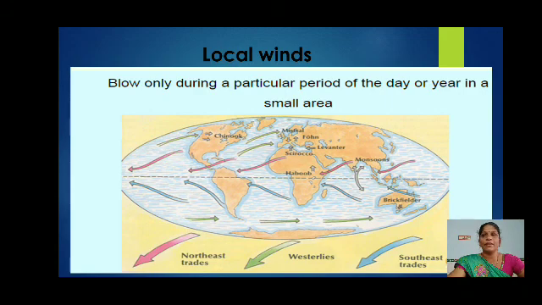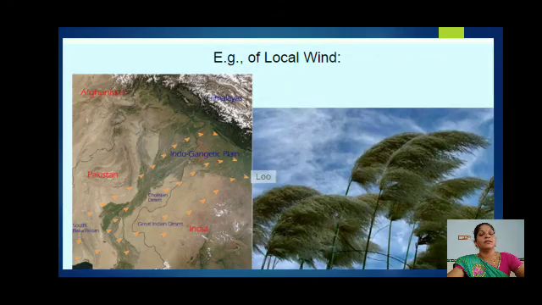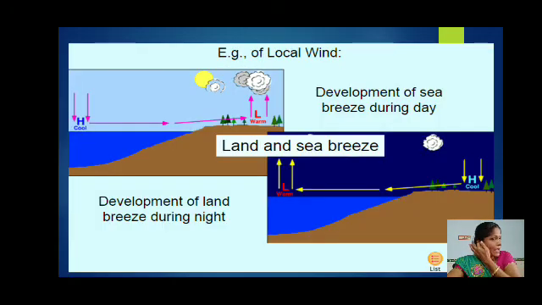Another example is land breeze and sea breeze. I will explain. See the land breeze and sea breeze. First, the development of sea breeze during daytime.